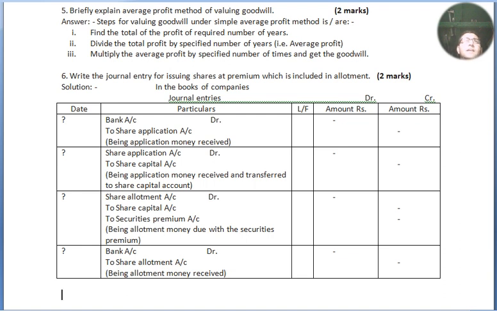Now begin with the entries. Bank account debited to share application account, being application money received. Share application account debited to share capital account, being application money received and transferred to share capital account. Next, share allotment account debited to share capital account, and securities premium is also included. Then I have to pass the entry for securities premium to securities premium account, being allotment money due with the securities premium. Then bank account debited to share allotment account, being allotment money received. That's all for 2 marks. Finish.